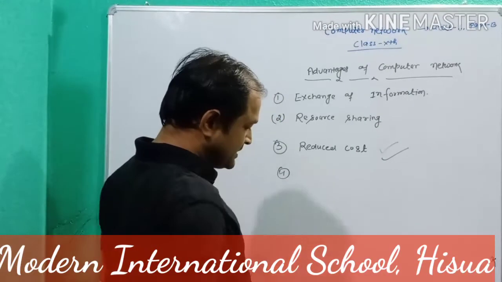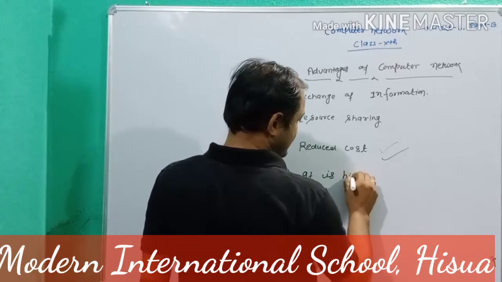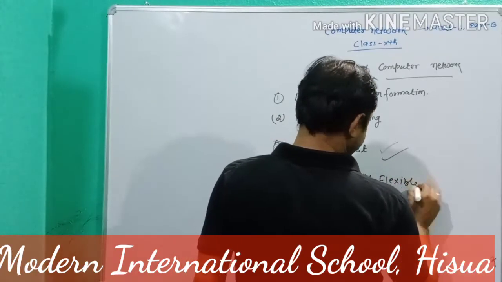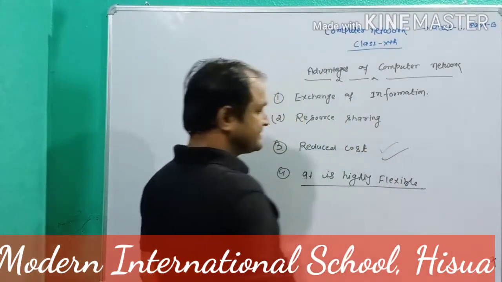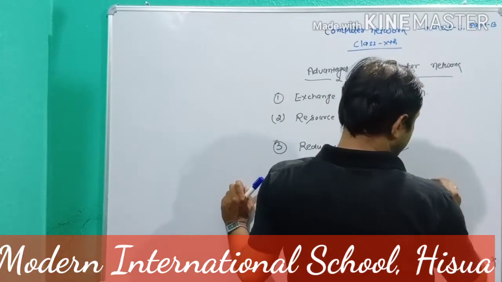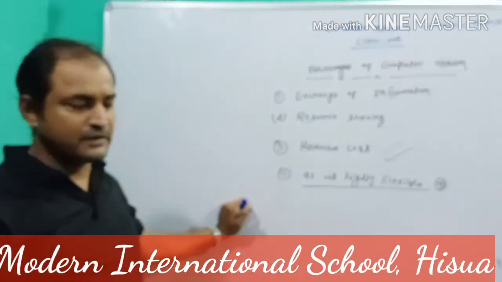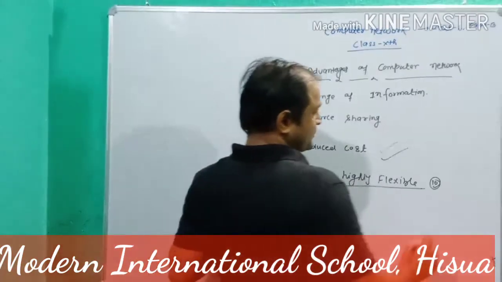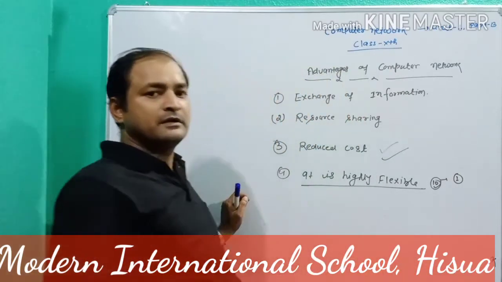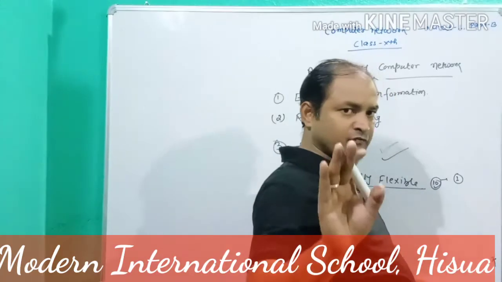Fourth, it is highly flexible. It is highly flexible means, suppose you have 10 members in your group, and one friend sends one difficult question to your teacher, but your teacher is not fond of you.